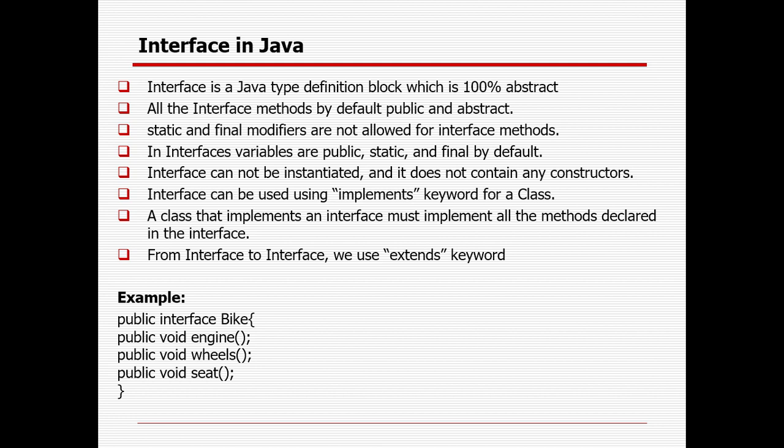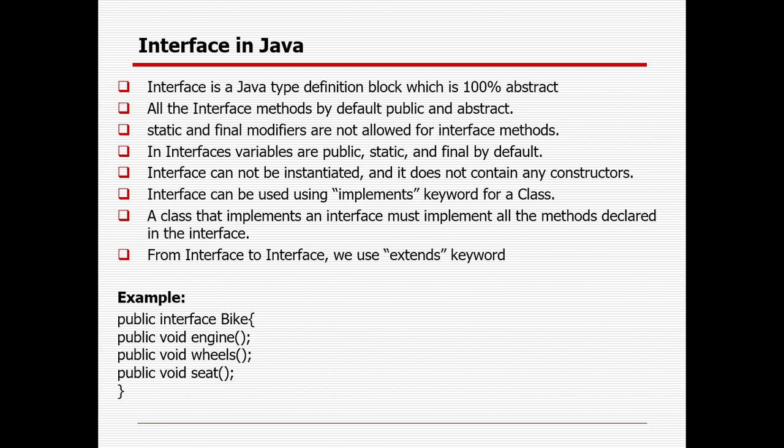If you mention engine, seat, bike, light, mirror, right, all this stuff, whenever you create a bike, you definitely have to use those. It does not matter whether it has 1 seat or 5 seats. It does not matter whether it has 1 engine or 5 engines, right? It does not matter whether it has 1 light or 10 lights, but you have to implement it. So that is the concept of interface.